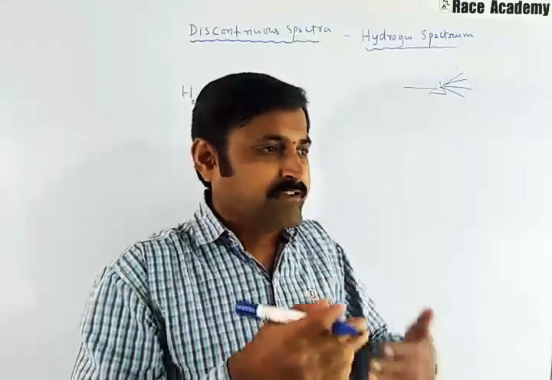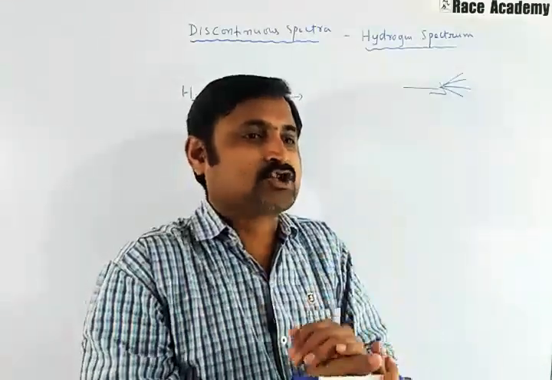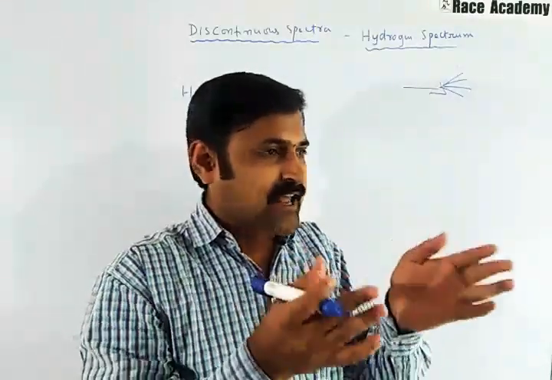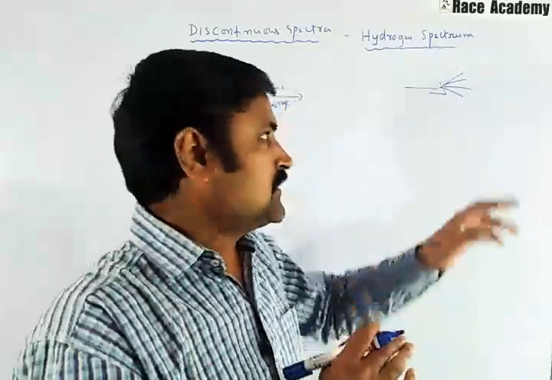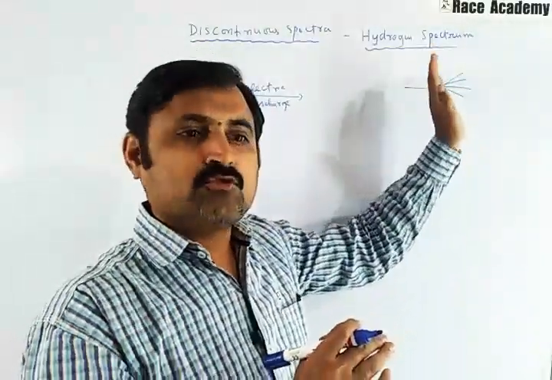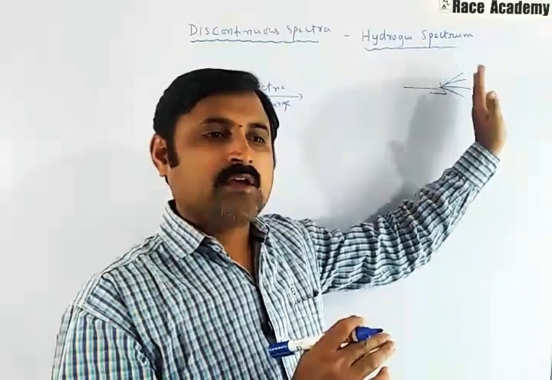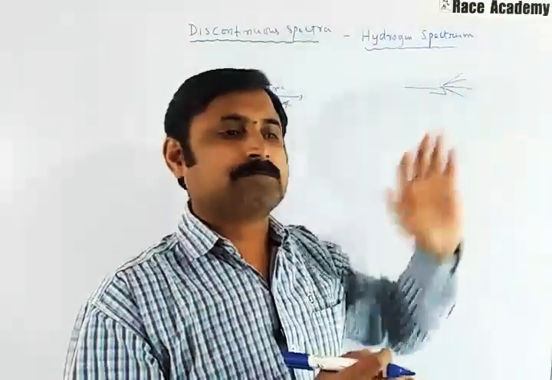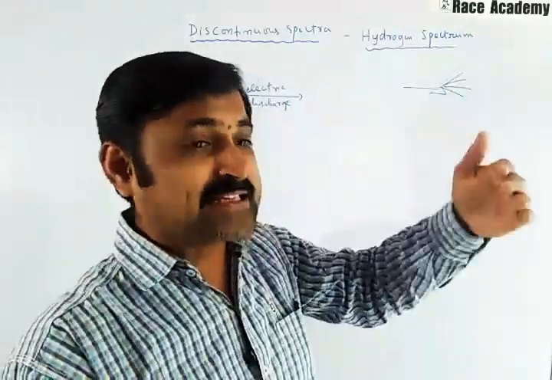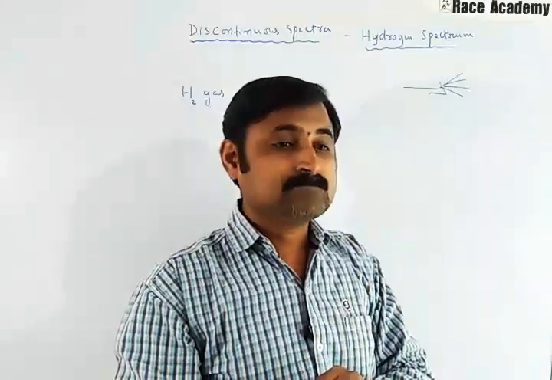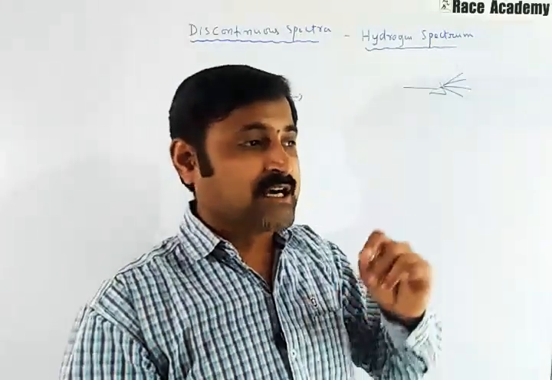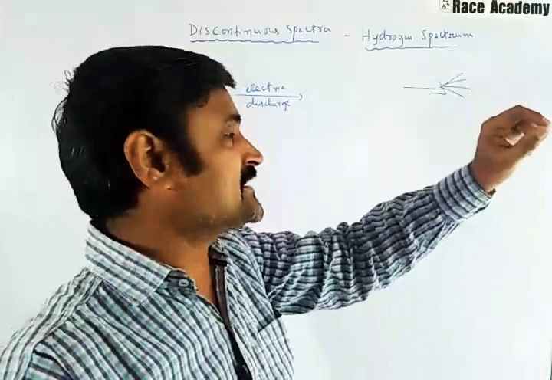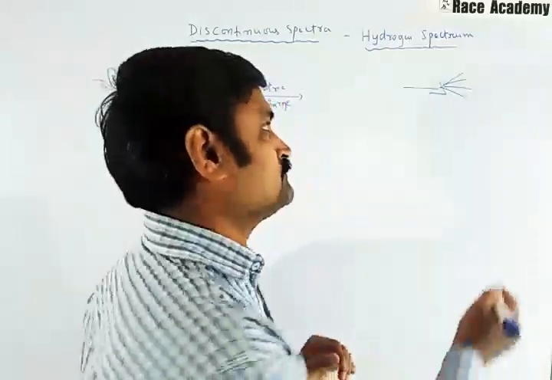The wavelengths of these various lines show that they lie in the visible region, ultraviolet region, infrared region, etc. Some of the lines lie in the visible region, and that series was discovered by the scientist Balmer.